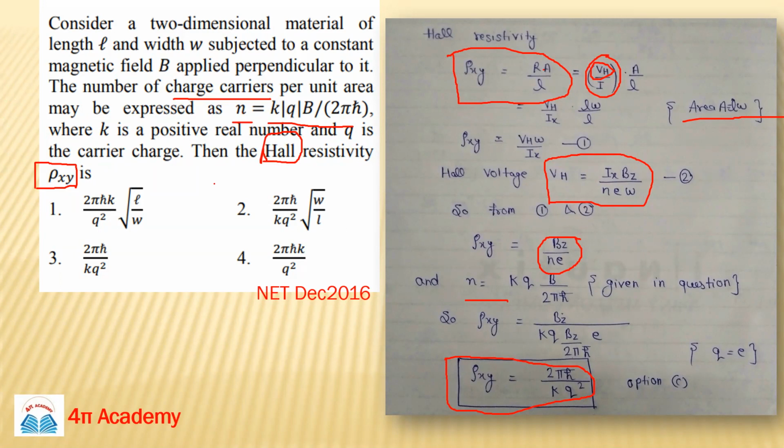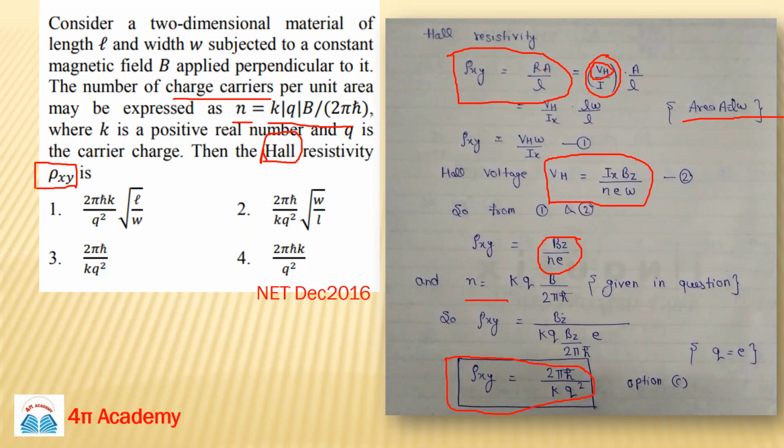Let me tell you one more thing. If sometimes you are stuck in a problem and cannot solve it, and if you have time, you can also approach it like this. You know the normal formula of resistivity, so you can remember the unit of rho and quickly check the dimensions of all the options.